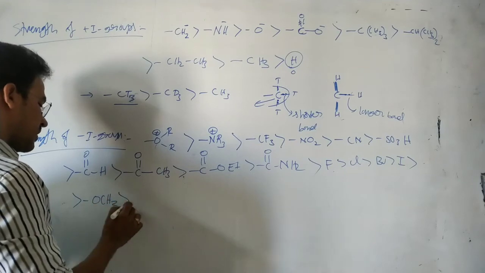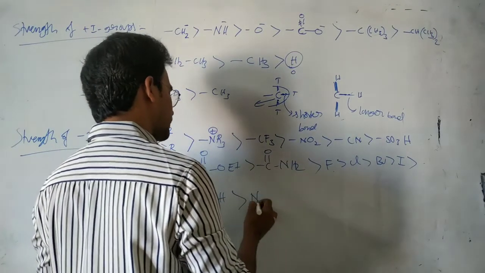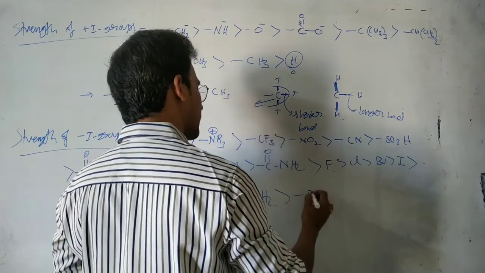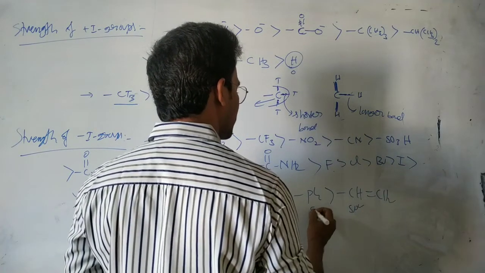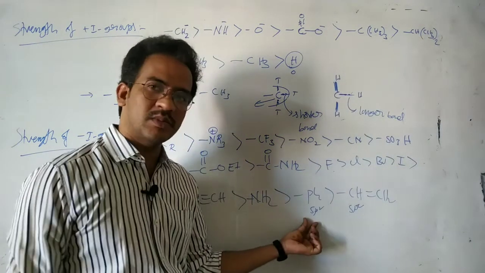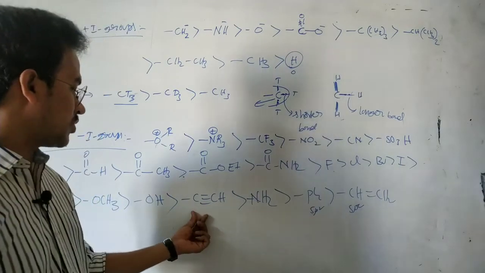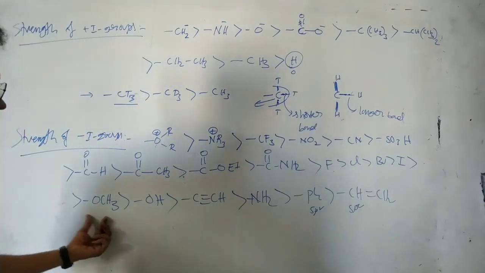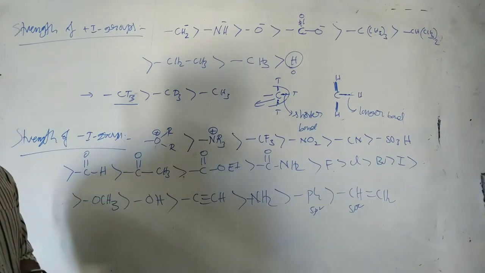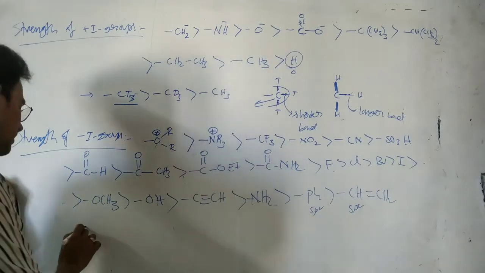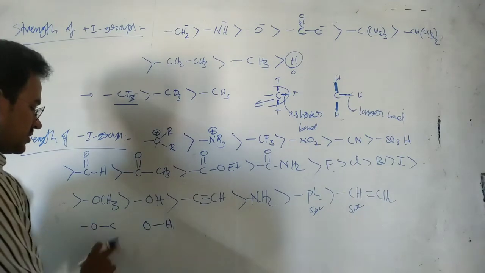And now in this case fluorine, chlorine, bromine, iodine, and next OCH3, and then OH. And here sp carbon is more electronegative than nitrogen. Next the phenyl group, and then the vinyl group. In phenyl there are sp2 carbons, but here more number of sp2 carbons causes a strong minus I effect. Next NH2, where sp carbon is more electronegative. See in this case OCH3 and OH: why is OCH3 a stronger electron donating group than OH? If you see here O and carbon, here O and hydrogen.